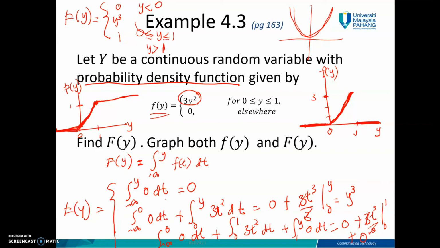That means we integrate part by part. You can see the range, and you must do it that way: from negative infinity to 0, 0 to y, y until 1, y until infinity. And then this is the graph.